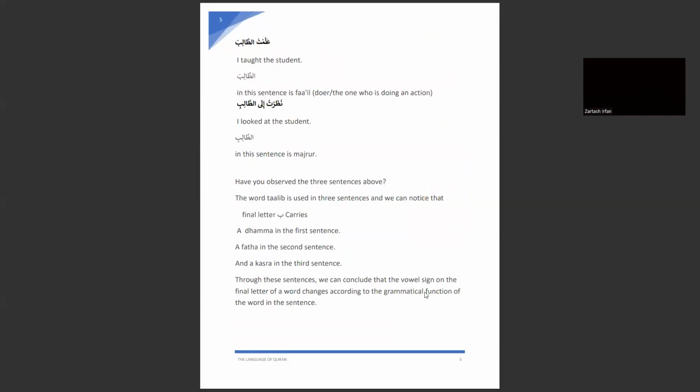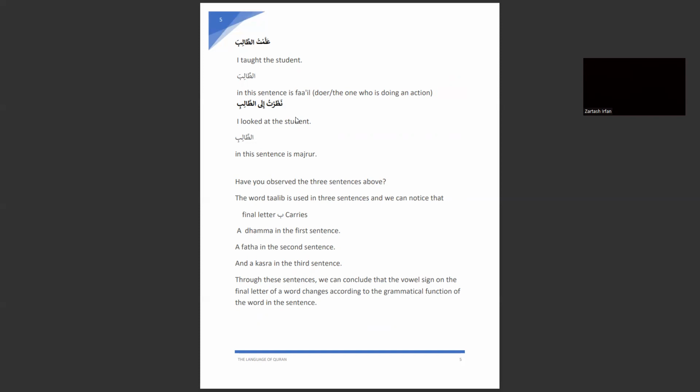Allamtu taliba, I taught the student. Okay, now here in this sentence, the doer, the one who is doing an action, is actually... no, it's not the doer, it's just a mistake here.